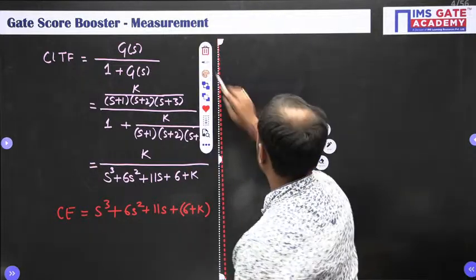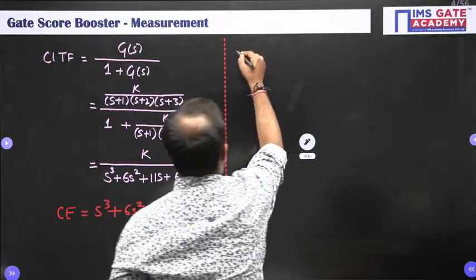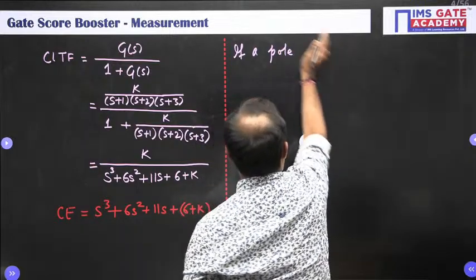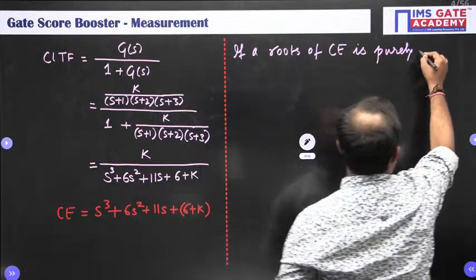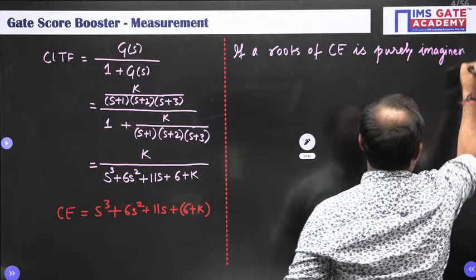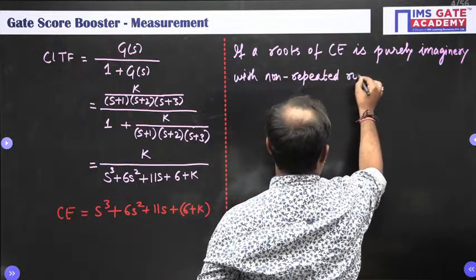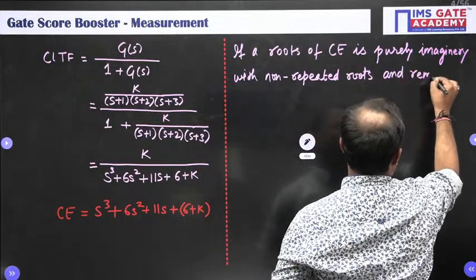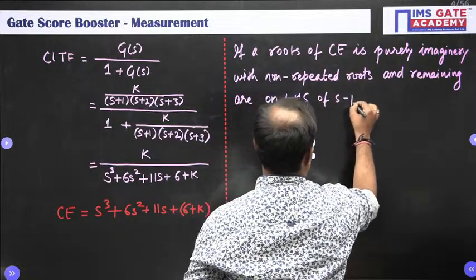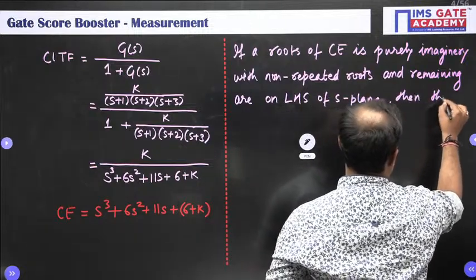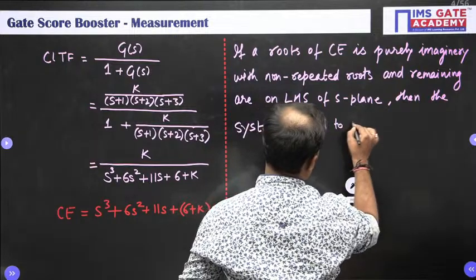Alright. Now, in the question it was given that the system is marginally stable. What do you mean by marginally stable? If the roots of the characteristic equation are purely imaginary with non-repeated roots, and the remaining roots are on the left hand side of the s plane, then the system, here meaning the closed loop system, is said to be marginally stable.